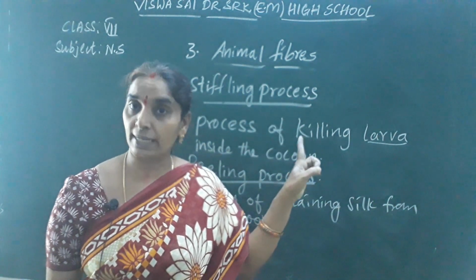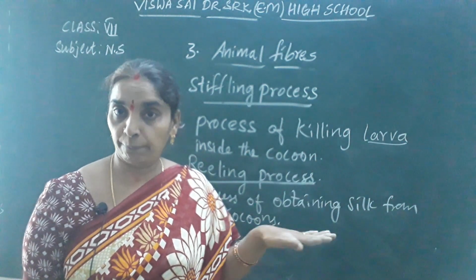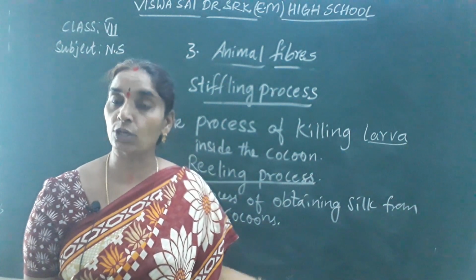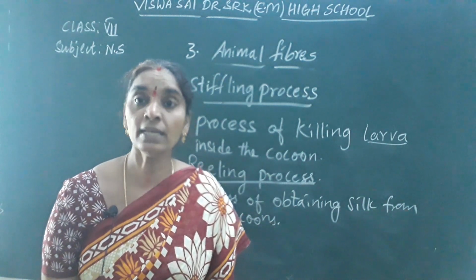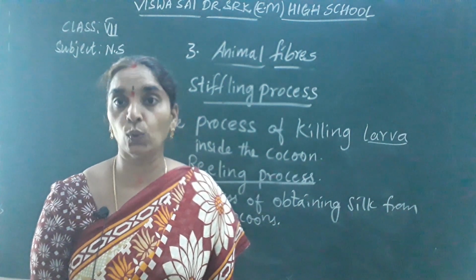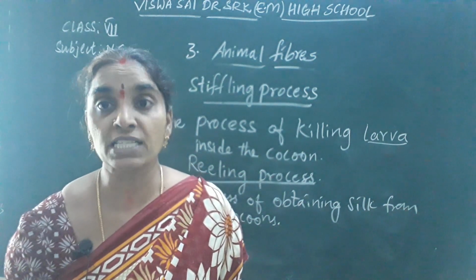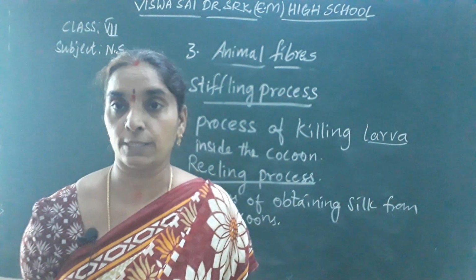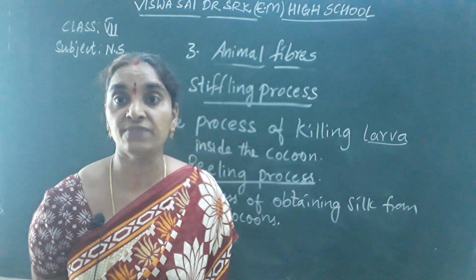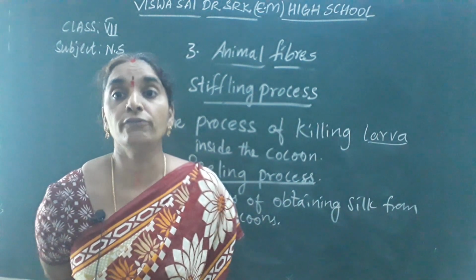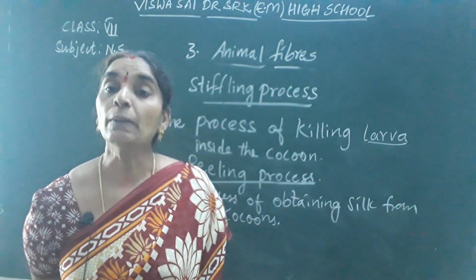Next, eggs. The eggs are kept on the mesh frames, placing a white paper over the mesh frames. At one go, each silk moth produces how many eggs, children? 500 eggs in each go, and then it dies. Okay, after the egg stage, the eggs are transformed to which stage? Larva stage. At larva stage, what does it do? It starts eating the leaves. It needs food, isn't it? So which food is it fed with? The silkworms are fed with mulberry leaves.